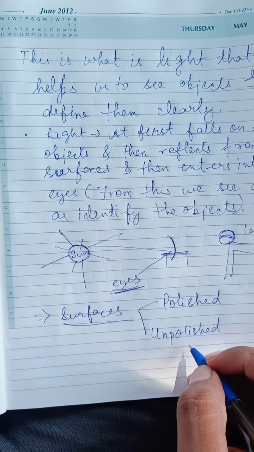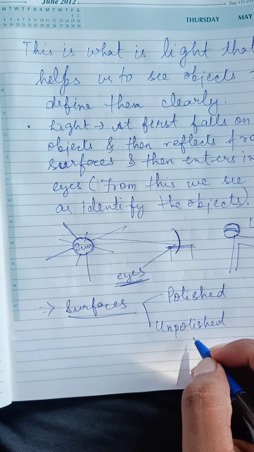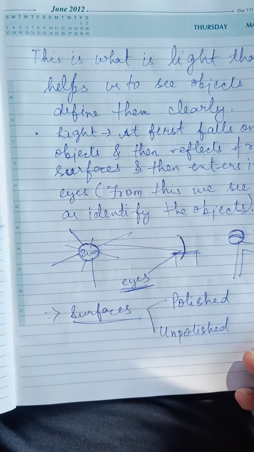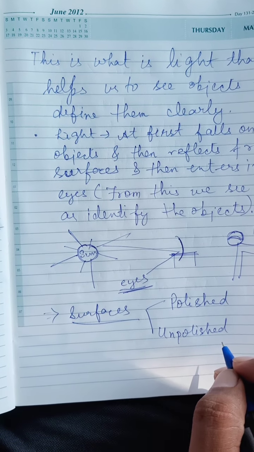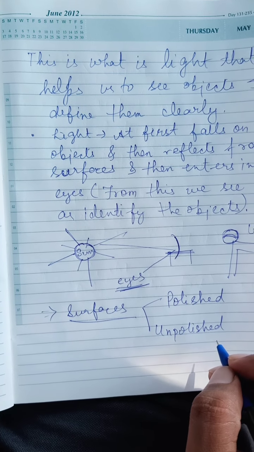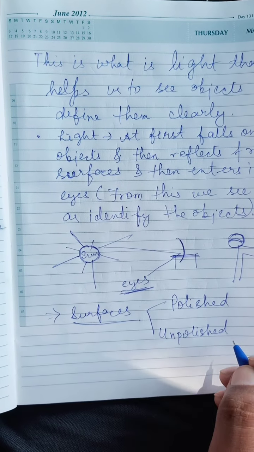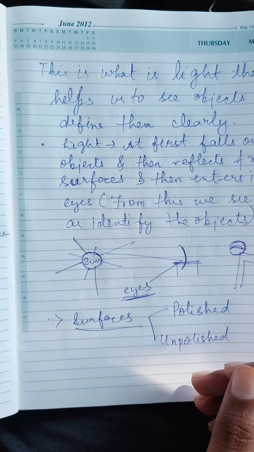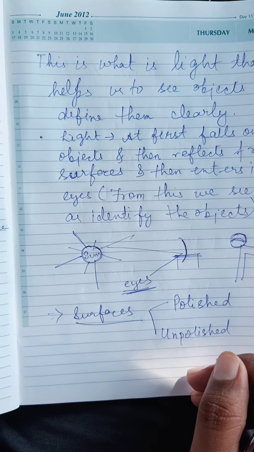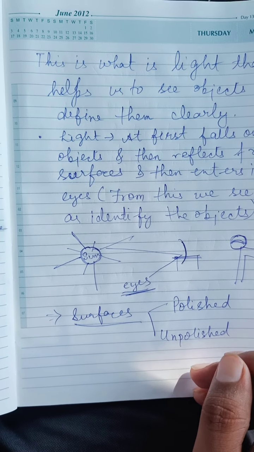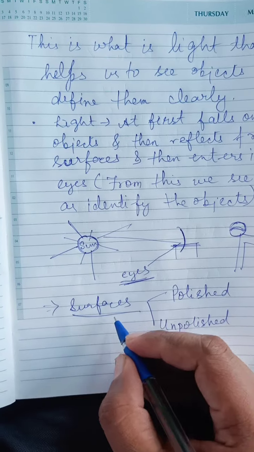Like in your mirrors, you have seen how we actually make a mirror: we take a plain glass, and if we paint it from one side, the other side will start reflecting and it will become a mirror. That is a polished surface. And when it is not polished, for example a metal object that is rough, not properly painted, that is an example of an unpolished surface. So this is clear about the surfaces.